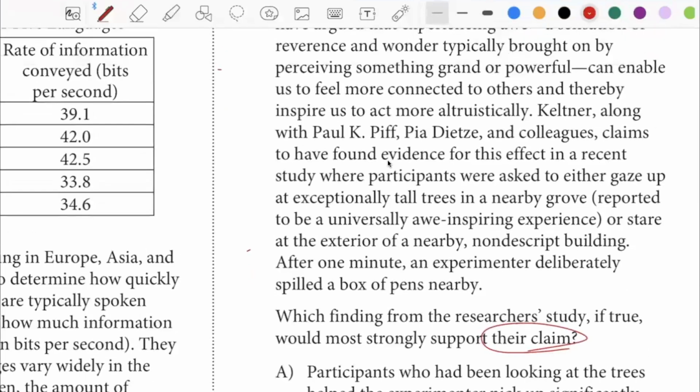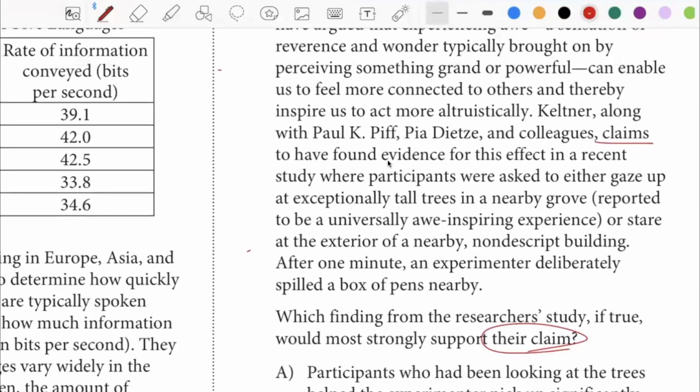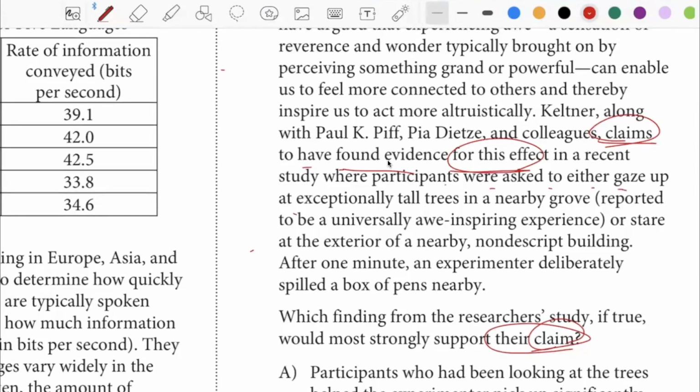Now, where is the claim? Claims to have found evidence for this effect. So when you see the word claim, you have to look for the word claim, the evidence seems to have found evidence. Well, participants were asked to either gaze up at exceptionally tall trees, or stare at the exterior of a nearby nondescript building.